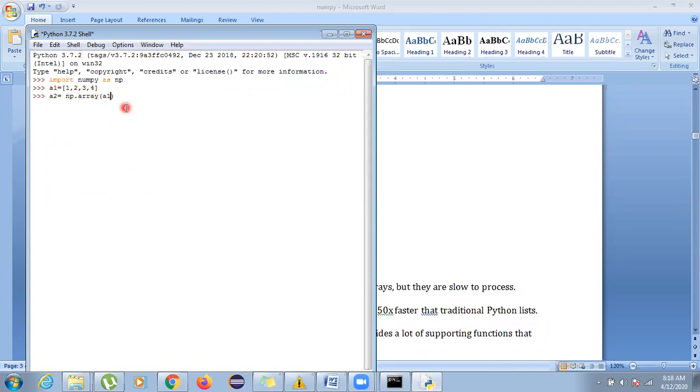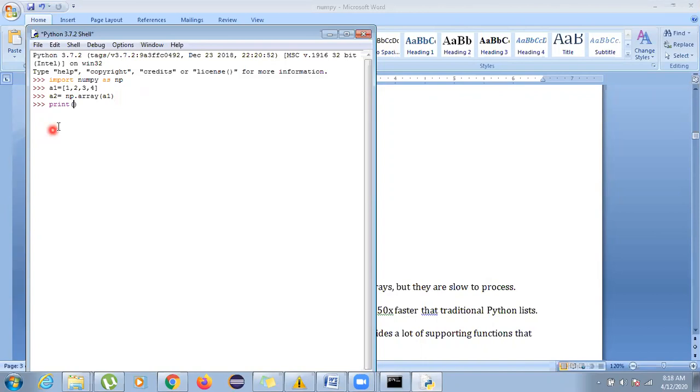If you do not do it like this, the other option given in your book is that you can directly define the list here, which is 1, 2, 3, 4. That is also fine. Or I will directly write A1, because I have already defined A1 as a list. Now as I press enter, np.array has been converted. Let's see by printing it how it comes.